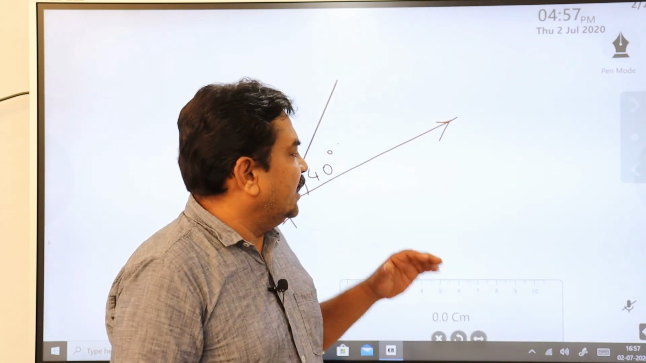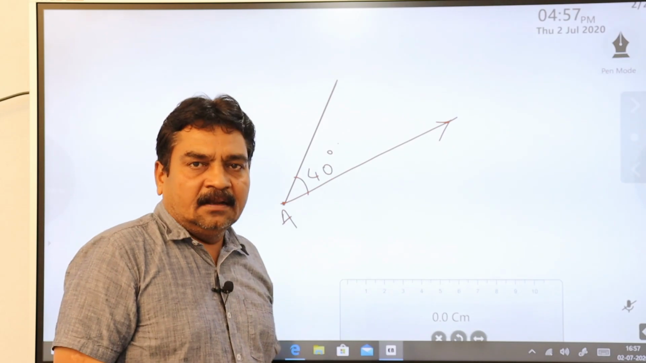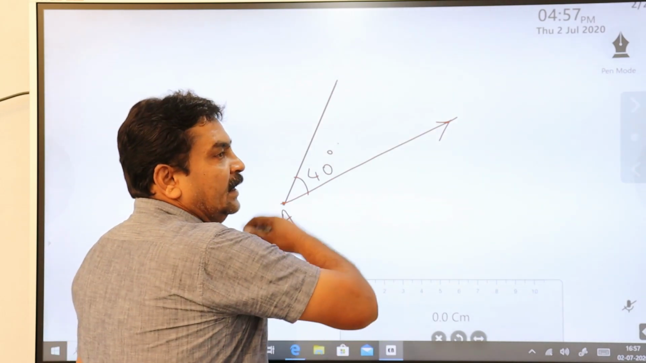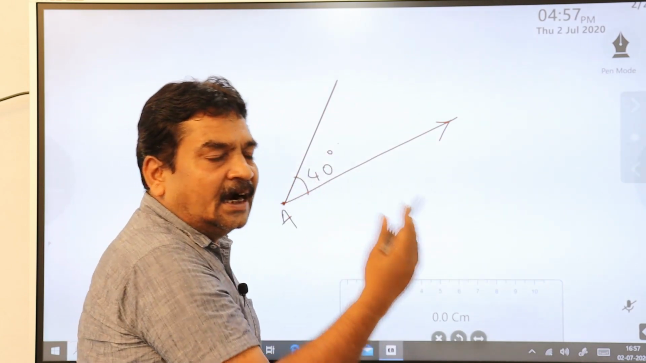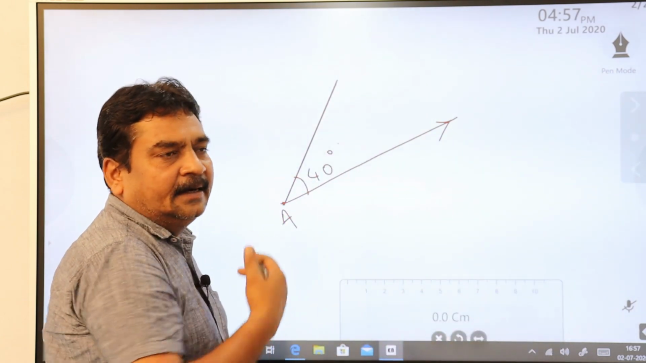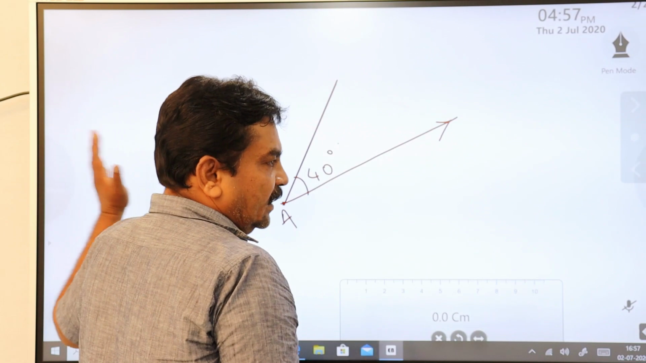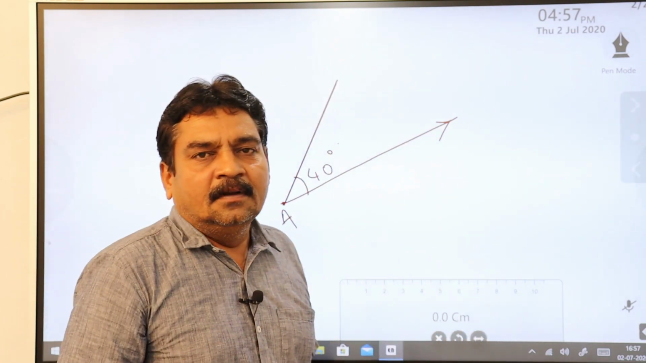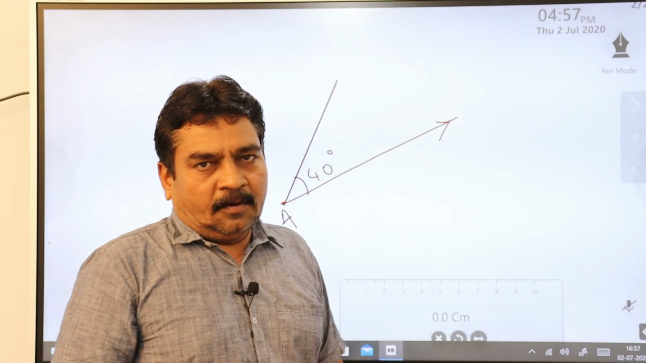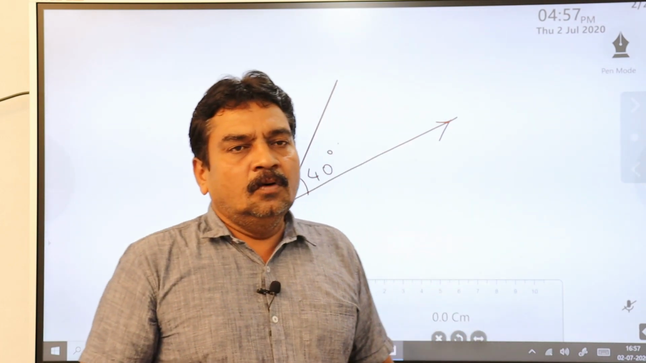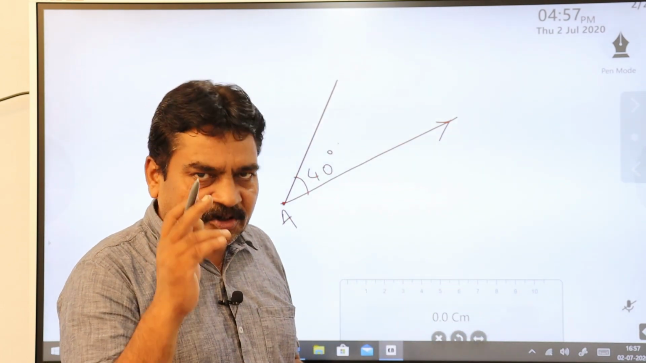You just check what is the direction of the ray. If the direction of the ray is towards the right side, use the scale which starts 0 from the right side. If the ray is extending towards the left side, then use the scale starting from 0 on the left side of the protractor. In that way you are going to draw angles. Hope you people are not going to make mistakes.